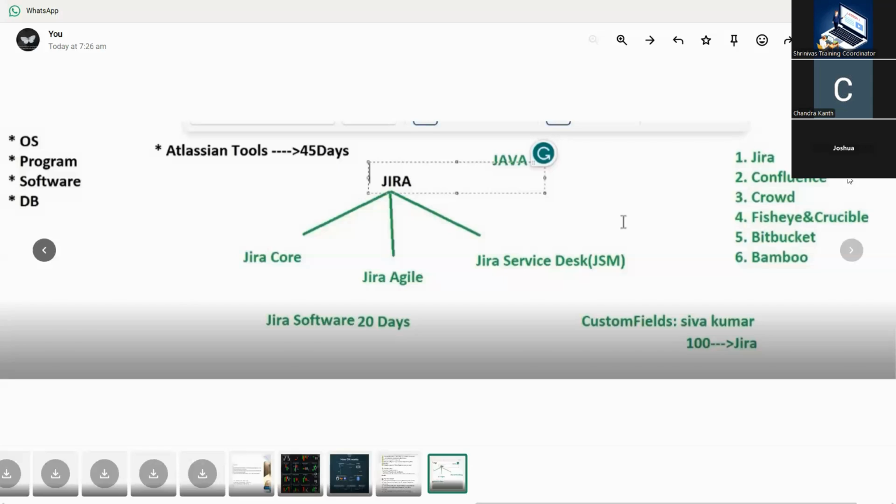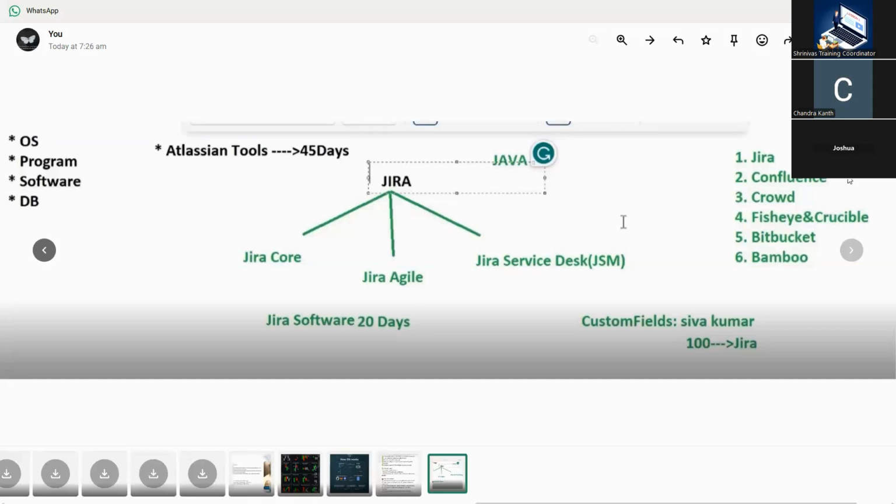I already told you, Jira is used by most companies because they support 24 by 7, 365 days, compared to other open source platforms. And they are updating to the cloud level also. Initially we had three types: server, data center, and cloud. But the server was discontinued in February 2024. And in the coming year, up to October 2026, the data center will also be discontinued. Only cloud will be there.